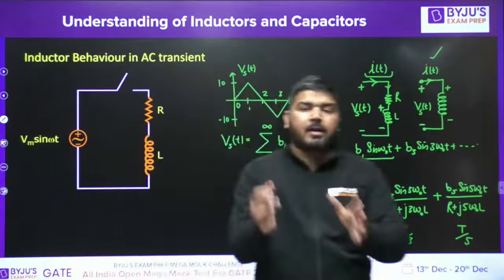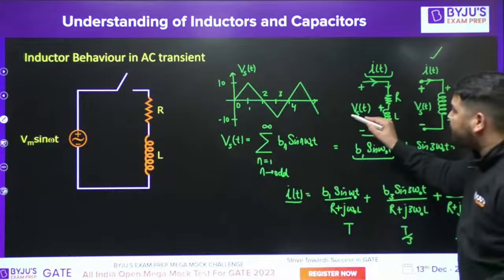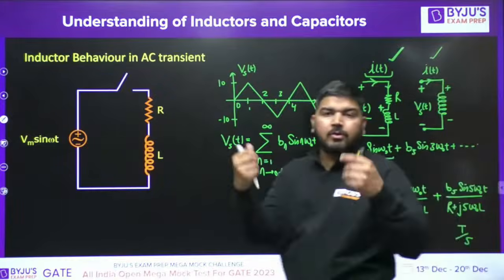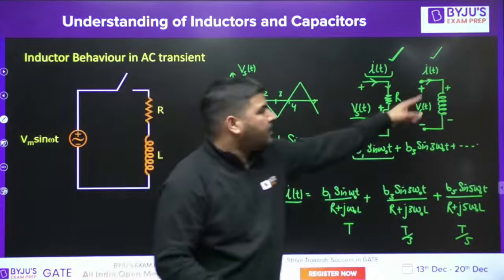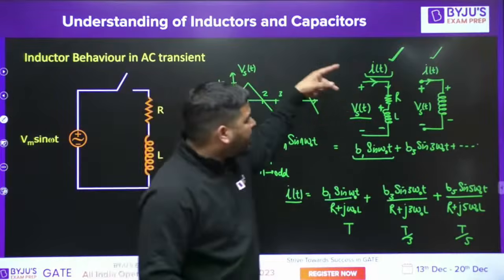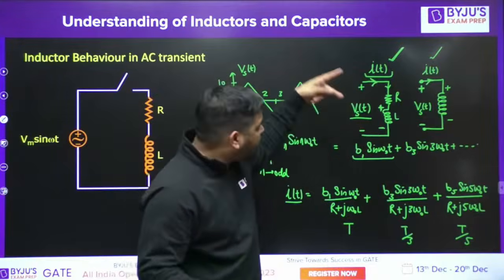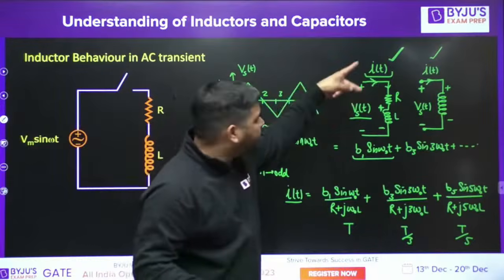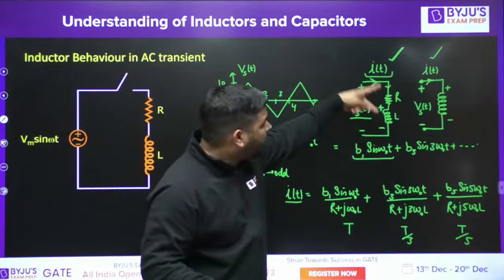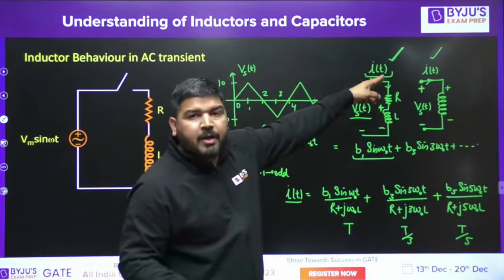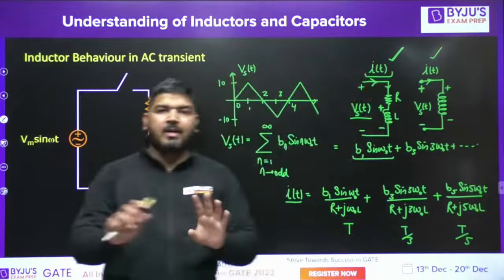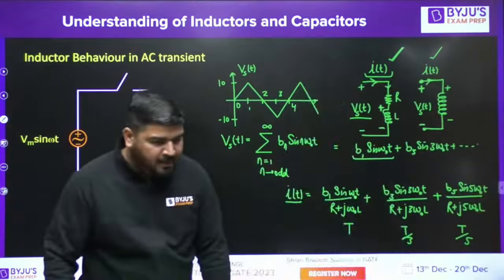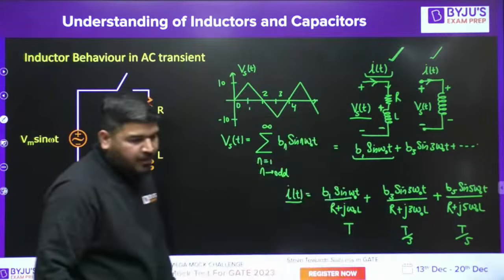In an RL load, remember this point: if the source voltage is periodic, the current will always be periodic. You don't need to think about anything else. But in L, you can't say that. In RL, whatever type of VS is, if it is periodic, whether it has an average value or not doesn't matter. If VS is periodic and the load is RL, then the current will always be periodic. But in L, you have to check the average value of the source voltage. Is it fine, guys? Can I proceed? Shivam, can I proceed? I hope you understood it.